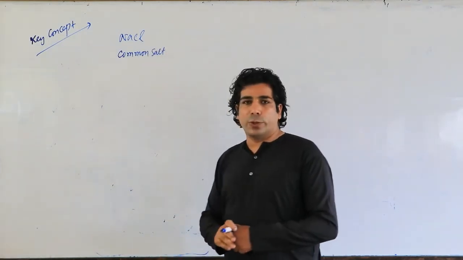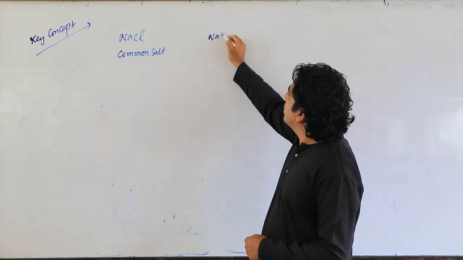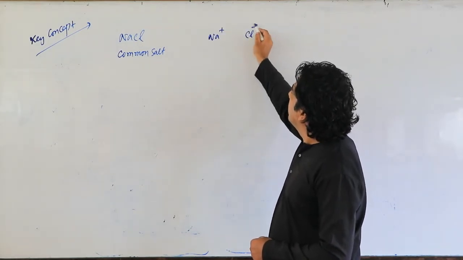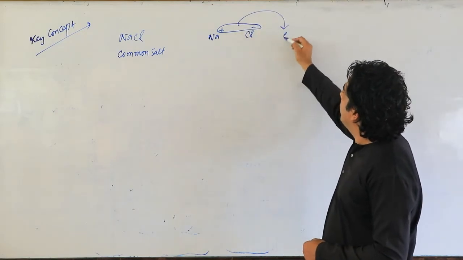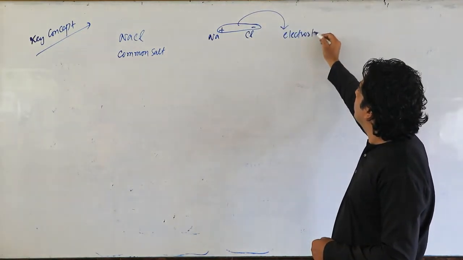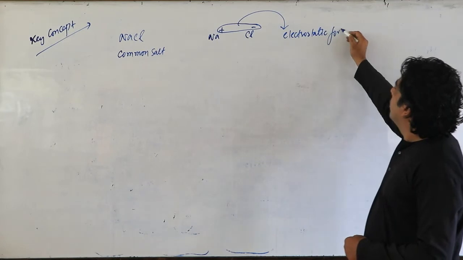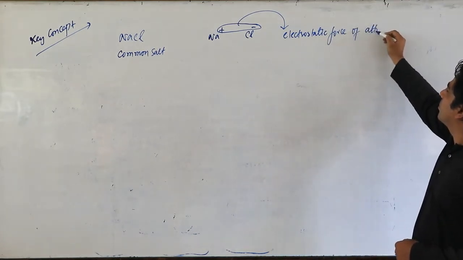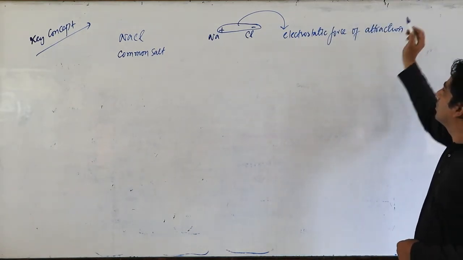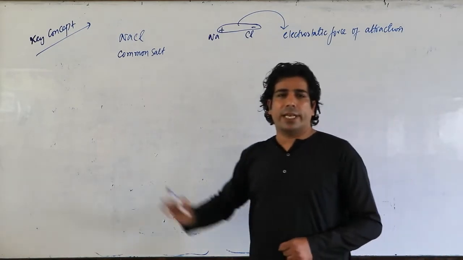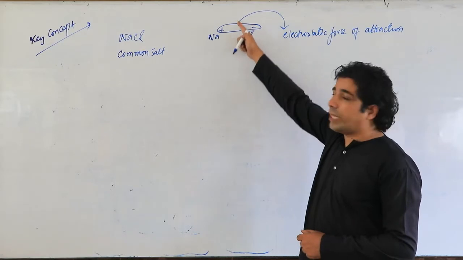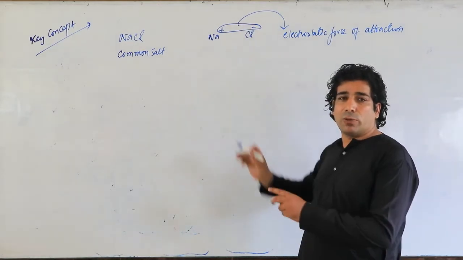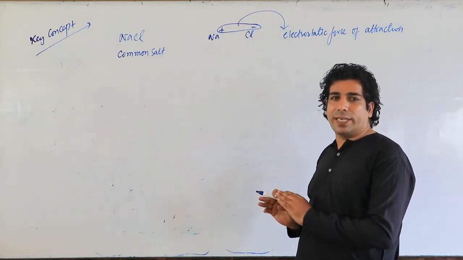And you also know that between Na+ and Cl-, there is an electrostatic force of attraction. If I want to dissolve this NaCl in water, yes, I have to break this electrostatic force of attraction, so that I have to separate Na+ from Cl-.